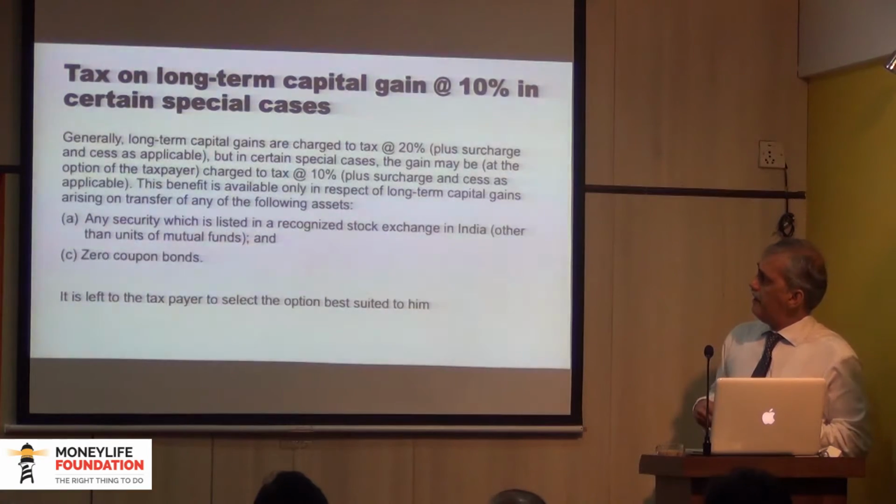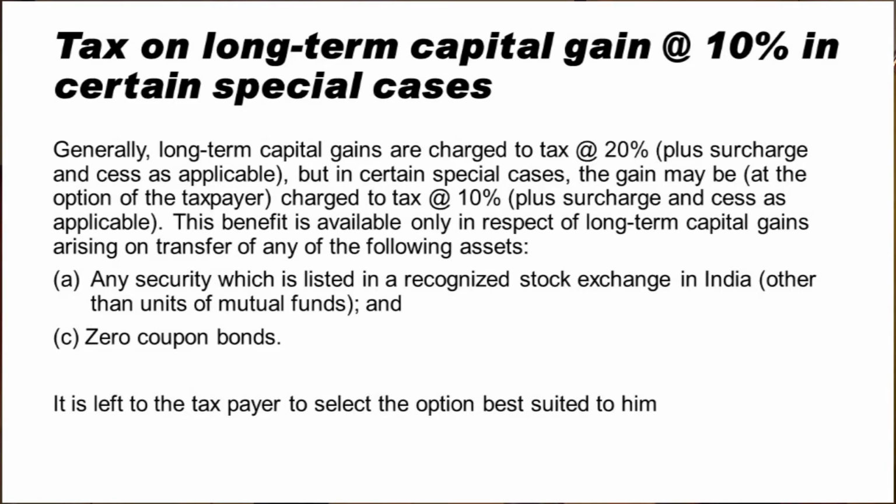Generally, long-term capital gains are charged to tax at 20% plus the surcharge and education cess. But in certain special cases, at the option of the seller, and this is important, you can select to pay tax at 10% instead of 20%.